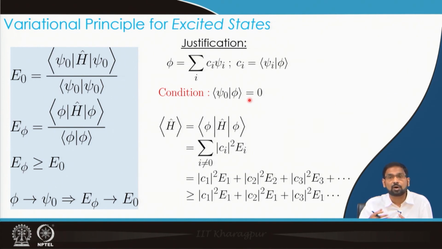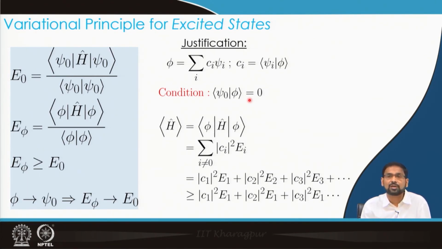So, in that case any odd function would work when I am talking about a system whose eigenfunctions have definite parity. But imagine if I do the same for the second excited state of the harmonic oscillator problem, this simple principle will not work, because the second excited state is an even function, and then it does not necessarily satisfy the condition that it is simultaneously orthogonal to psi 0 and psi 1.